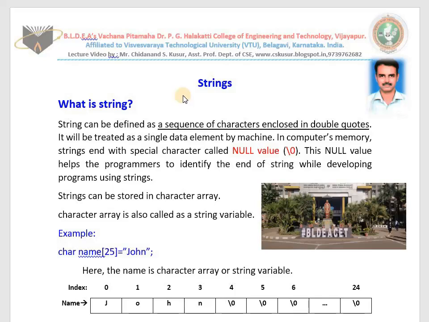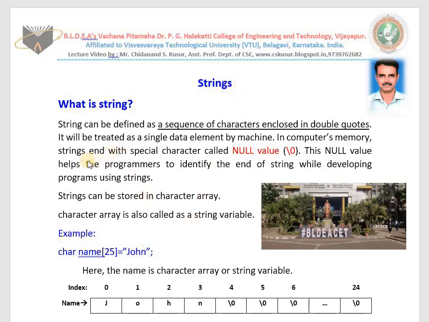Definitely you find one question on strings in the main examination. This topic is already taught by me to you many times. I will revise the topic for you, as well as teach you some more new topics related to strings also. First of all, we need to know what is a string.